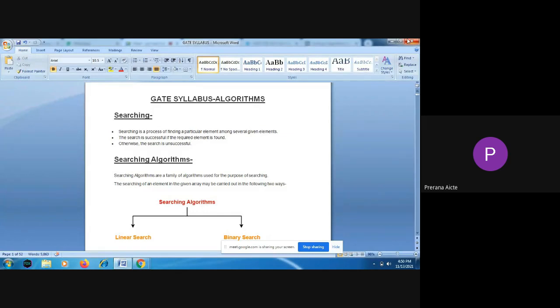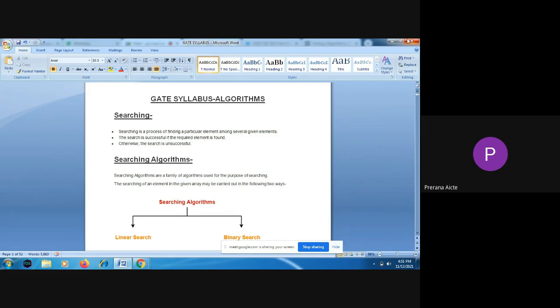And effectiveness: you should be able to do every instruction manually also, using pen on paper. So you should give instructions that are effective, so that you can do them manually. And finiteness means the algorithm must have a finite number of instructions. That means for every algorithm there should be some terminating point. Without termination, we will not call it an algorithm. So these are the five characteristics that an algorithm must possess: input, output, definiteness, effectiveness, and finiteness.